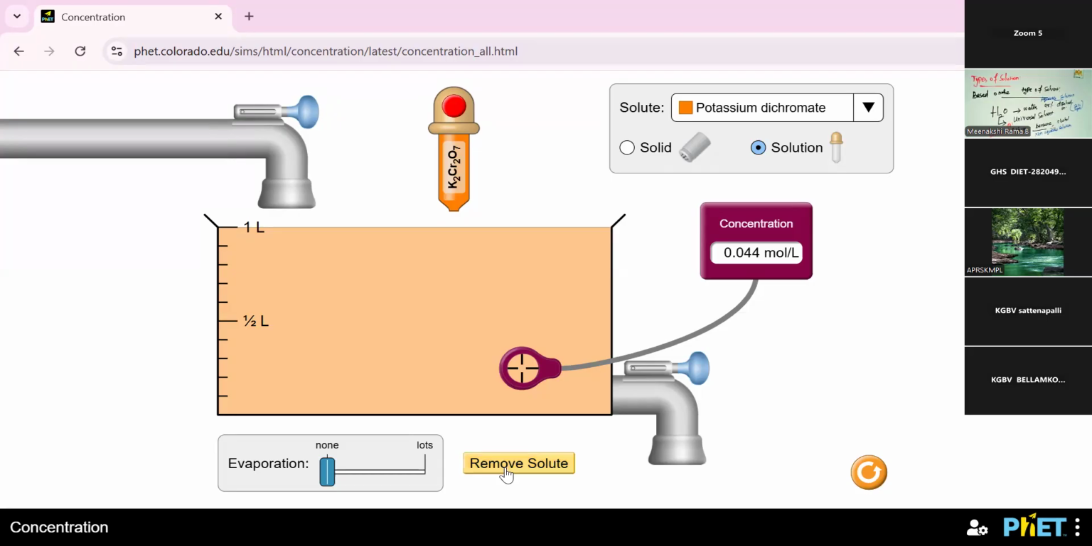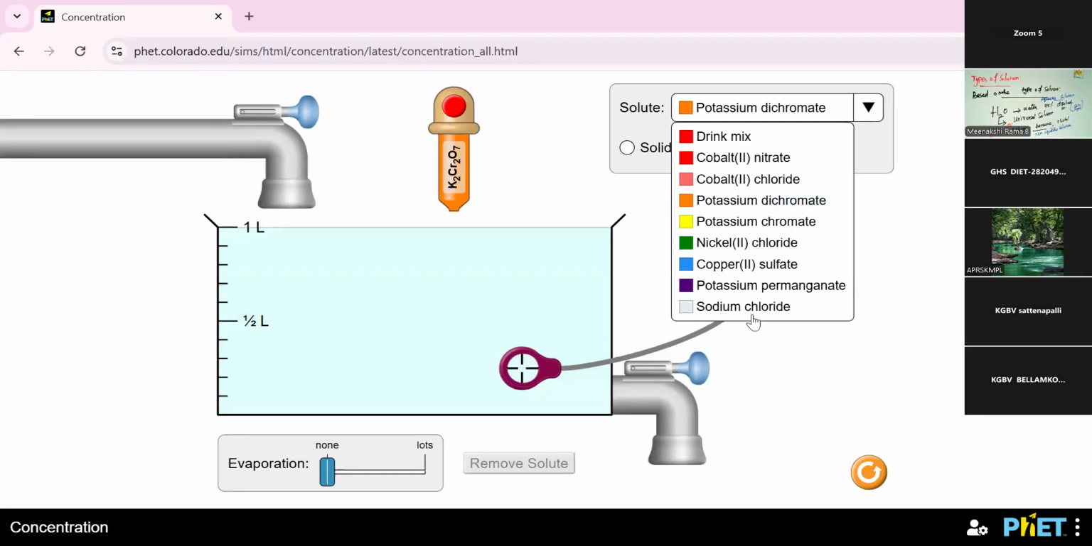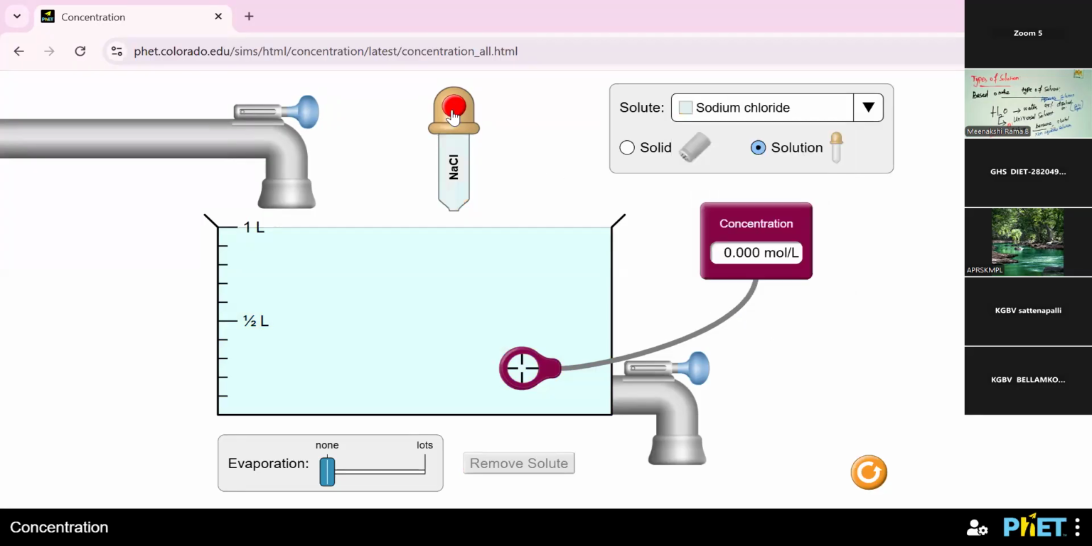So, to remove the solute, sodium chloride, normal salt solution. Okay, adding the salt. Sodium salt pellet. So, see the level of the concentration. So, 1.103 mole per liter is the concentration of the solution.